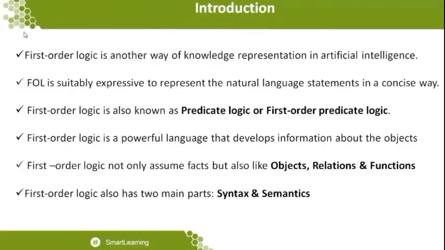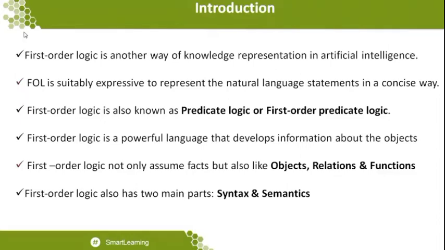Before going to that, let me give some introduction to what we already discussed. Before moving to the second part of first order logic, I'm reviewing what first order logic is and its other name. We already discussed the name predicate logic. Predicate represents what the subject is doing or what the subject is, and some new terms have been added to first order logic statements, like objects, relations and functions.